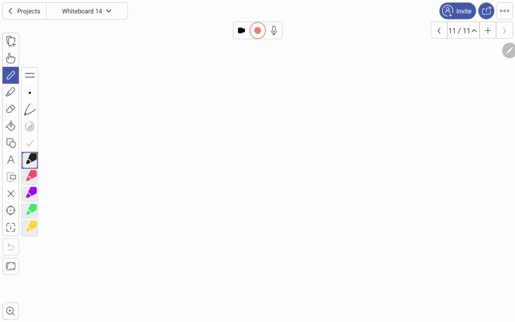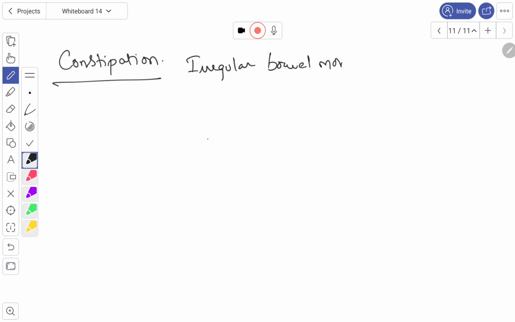Let us go for the next one. Constipation. What is meant by constipation? Irregular bowel movement. First one. Second one is feces are hard and retained in the intestine, so they are not at all sent outside.